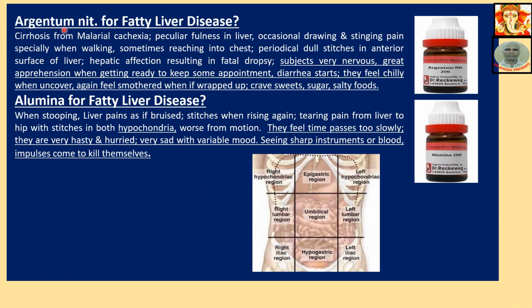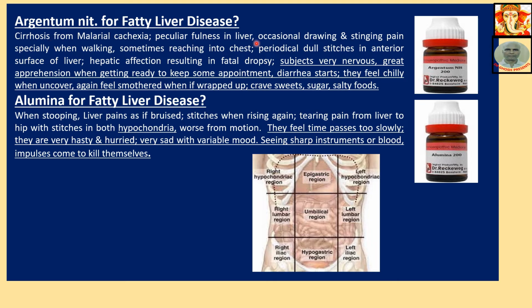Now cirrhosis of liver. Cirrhosis from malarial cachexia. It is advanced, cirrhosis means advanced stage. We are talking about fatty liver; after fatty liver comes fibrosis, then comes cirrhosis. It is an advanced stage of liver disease actually.